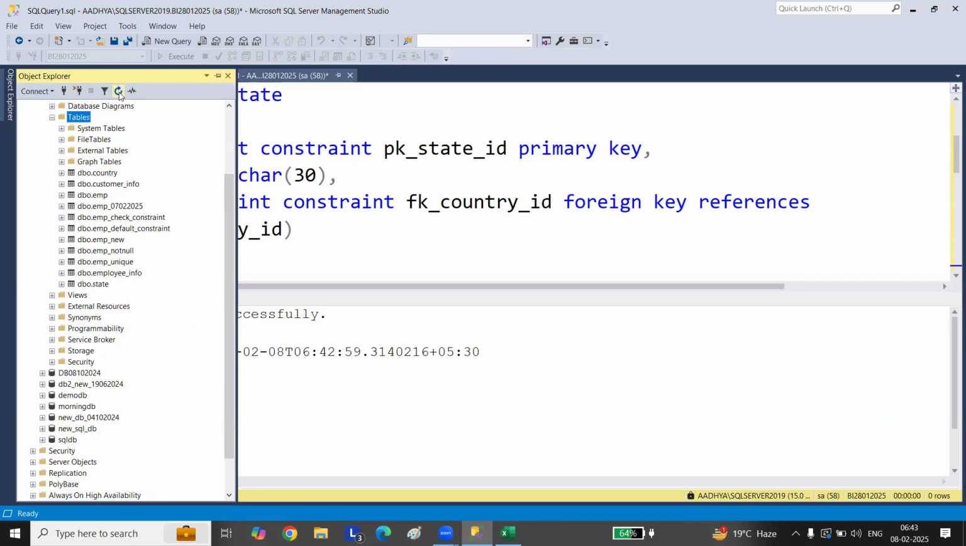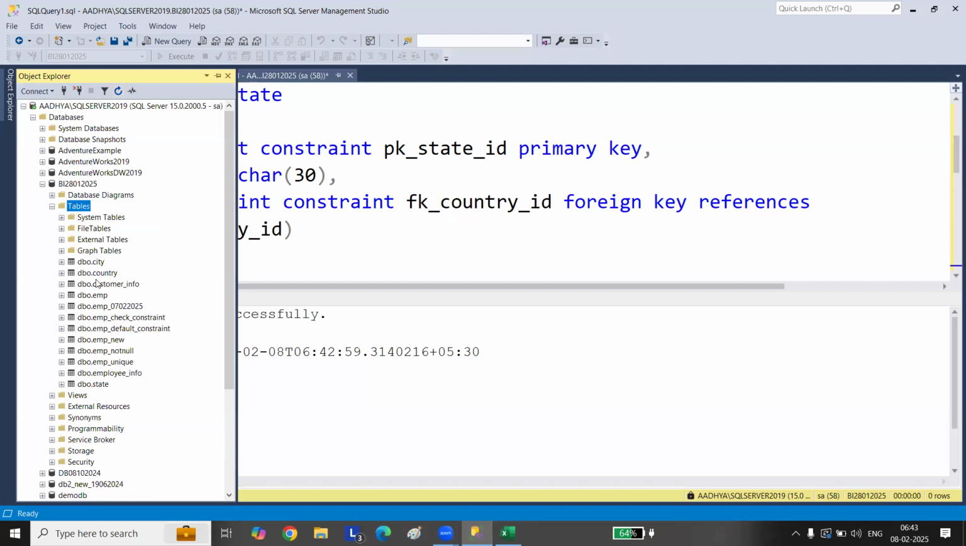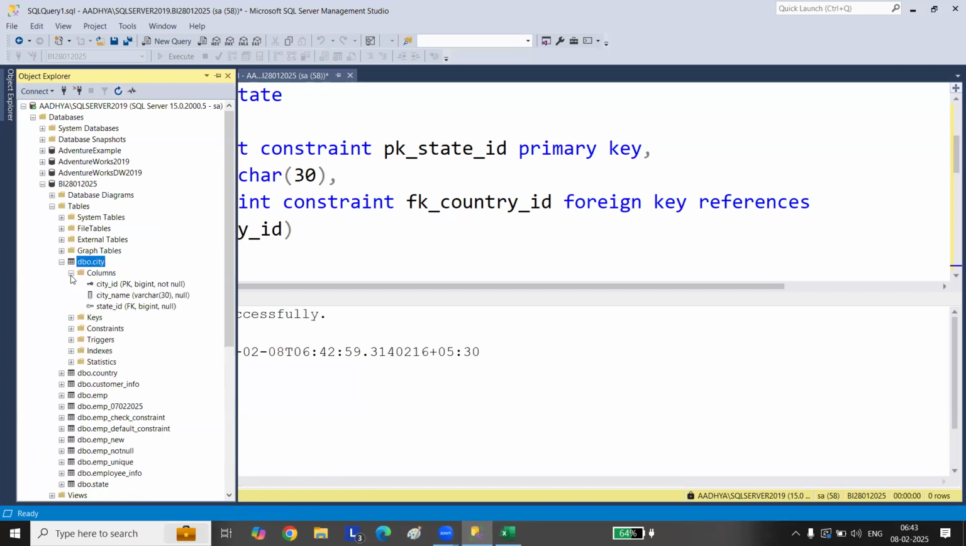Just refresh these tables here. Go to the city table. Here you have columns, right? You see this. The question is, here you got primary key and not null. Here you got state_city_ID, primary key, begin, not null, and state_ID, foreign key, begin null.